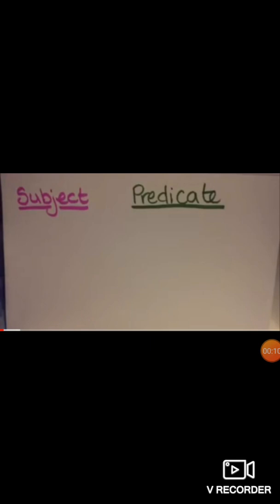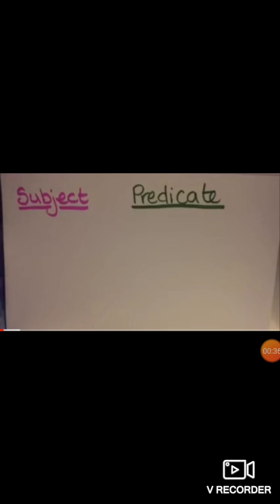Before I begin with subject and predicate, I hope you remember what is a sentence. A sentence is a group of words that must have a subject and it must have a verb. The subject is the noun or a pronoun, who is doing the action, and what is the action over here? The verb, the doing word. An action always comes under the predicate. So that was the sentence I have taught you earlier.